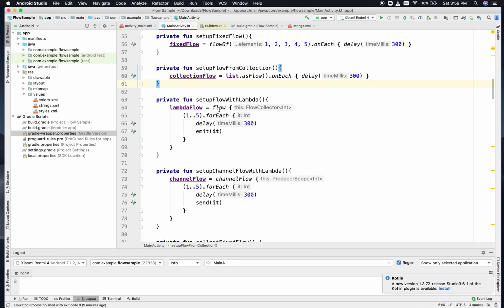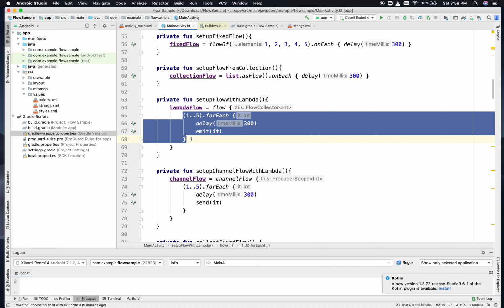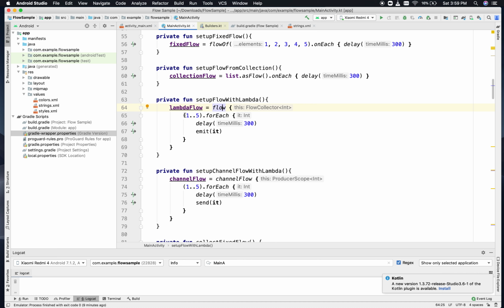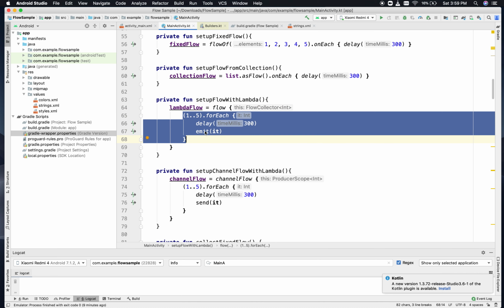Okay, the third one is whatever I pass inside this flow block as a lambda will be used by this block, and the flow block will create a flow out of it and give it back to you. Basically, if you see, it takes a FlowCollector implementation inside.